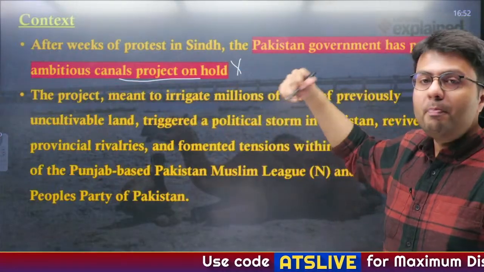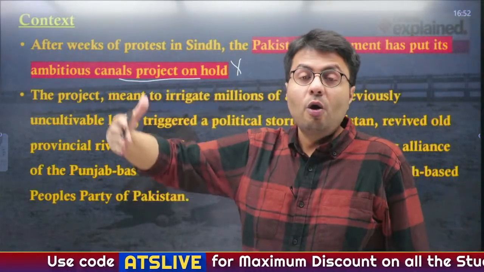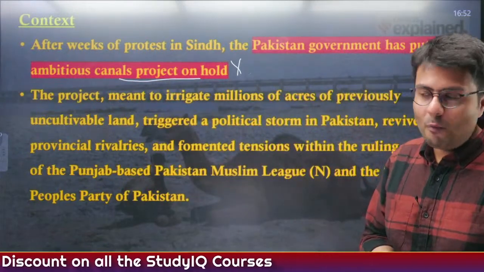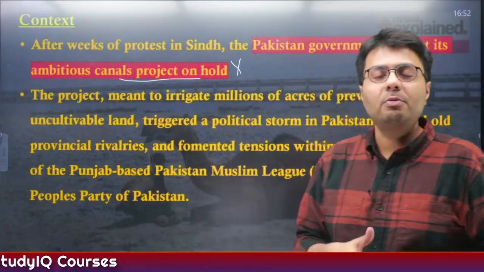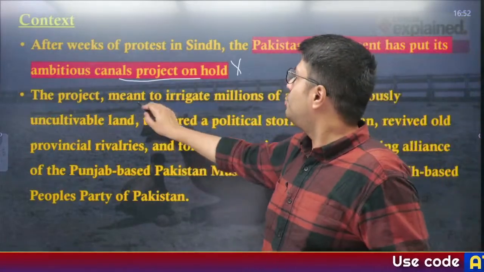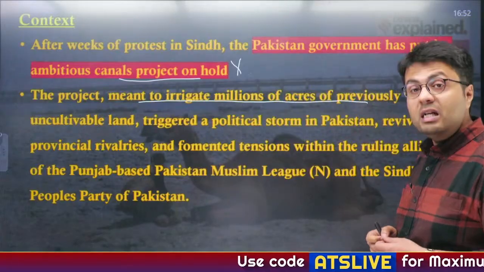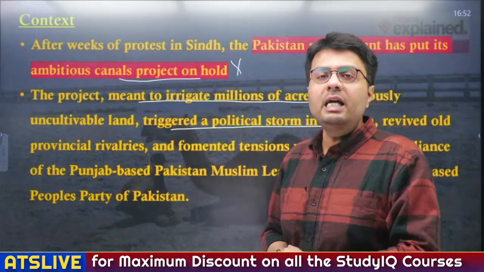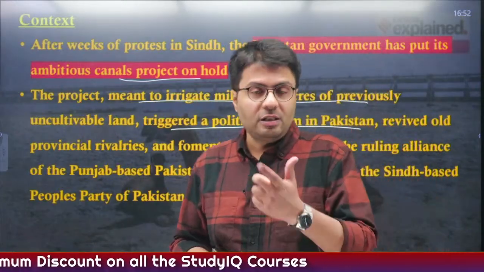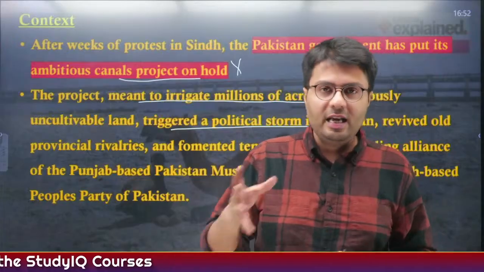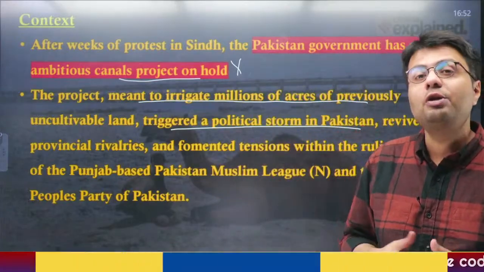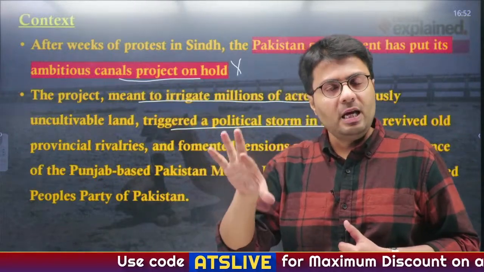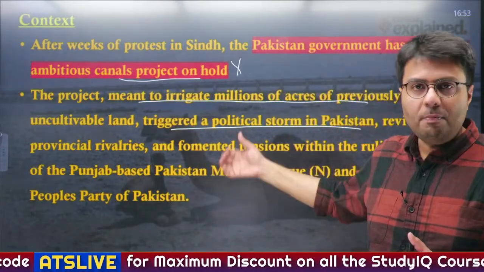Now, this project, which was meant to transfer large amount of water of particularly Indus River system to a part in Pakistan, has now faced problem courtesy India. Obviously, if you do terrorism in India, India will stop your water. Now, the project, which was meant to irrigate millions of acres of previously uncultivable land in Pakistan, has triggered a political storm in Pakistan because the ruling party in Sindh is led by Asif Ali Zardari, who was the husband of the slain Prime Minister of Pakistan, Mrs. Benazir Bhutto. They are ruling the Sindh province, and the Punjab province in Pakistan is ruled by the Pakistan Muslim League, which is the party of Nawaz Sharif.